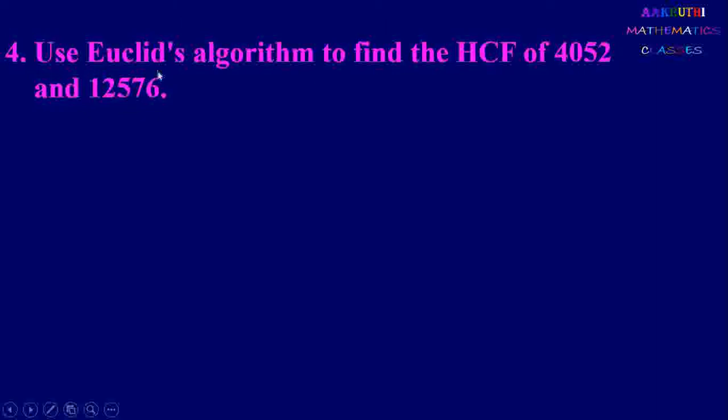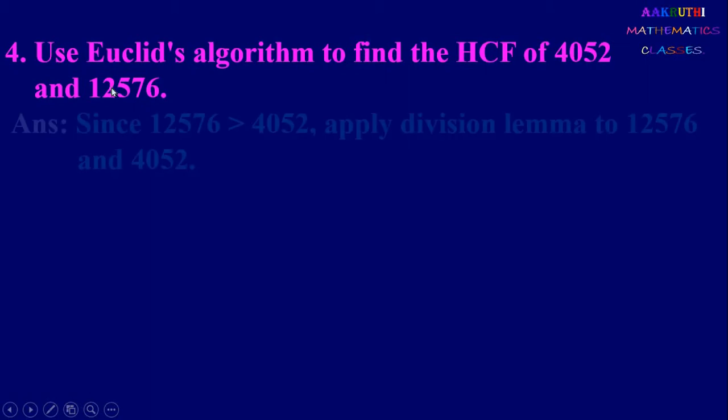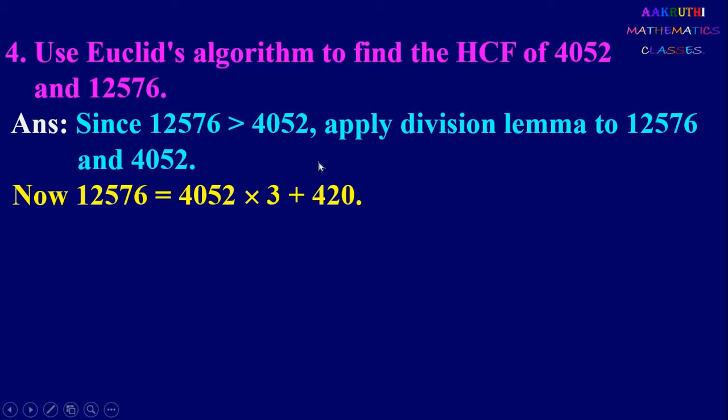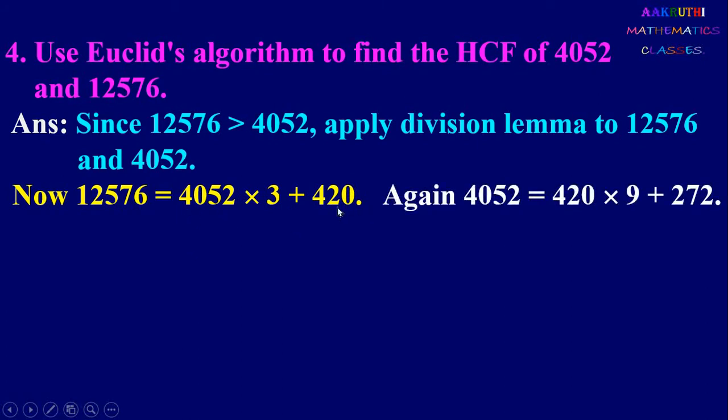The next problem: use Euclid's algorithm to find HCF of 4052 and 12576. Here also we directly use the division algorithm. So we can write 12,576 equal to 4052 into 3 plus 420. It is 12,576 equal to 4052 into 3 and the remainder is 420. Since the remainder is not 0, again divide 4052 by 420 and we can write 4052 equal to 420 into 9 plus 272. Now here also the remainder is not 0.